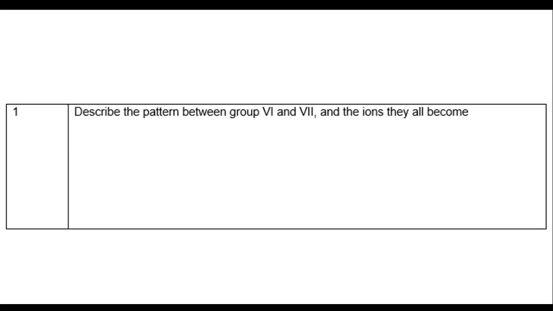Find group 6 and group 7. Have a look at the outer shells, the valence electrons. Work out what the ions are and see if you can find the pattern. Make sure that you pause the video to give yourself enough time to do this.